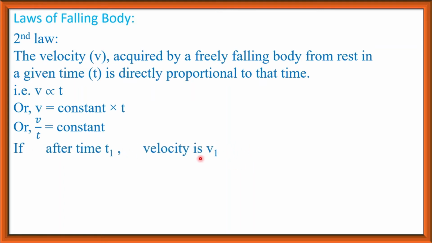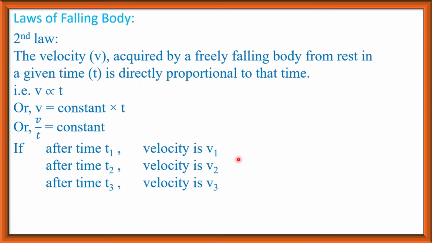If after time t1 the velocity is v1, after time t2 the velocity is v2, and after time t3 the velocity is v3. We know v divided by t is equal to constant, that is, the ratio of velocity and time is constant.